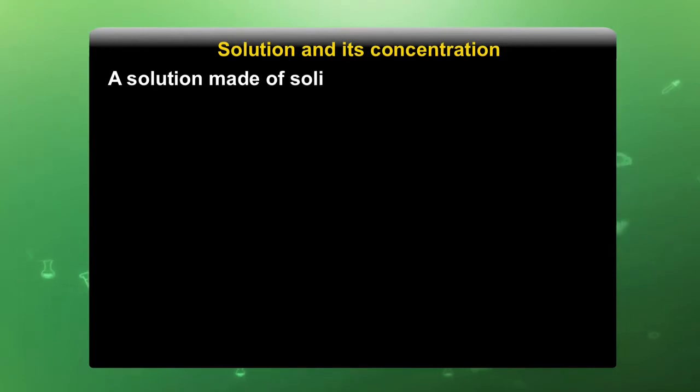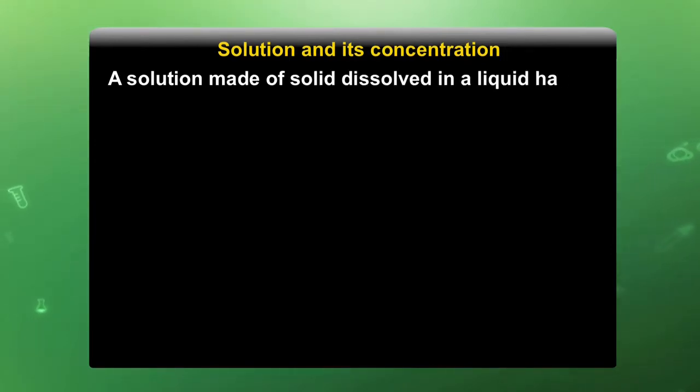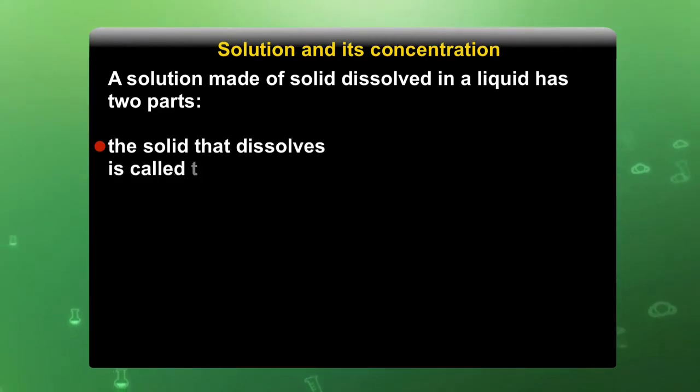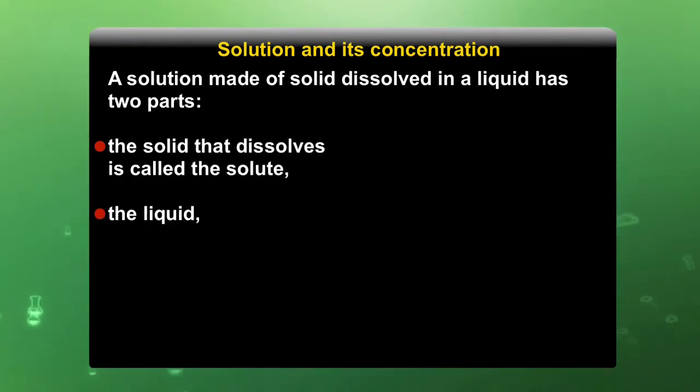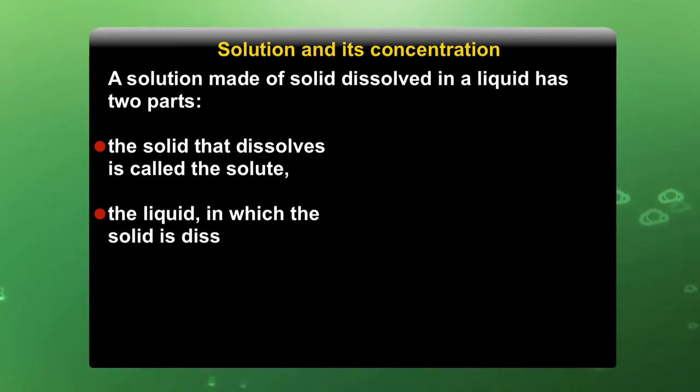Now, we have just studied mixtures. The next component is solution and its concentration. A solution made of a solid dissolved in a liquid has two parts. The solid part that is dissolved is called the solute, and the liquid in which the solid is dissolved is called the solvent.